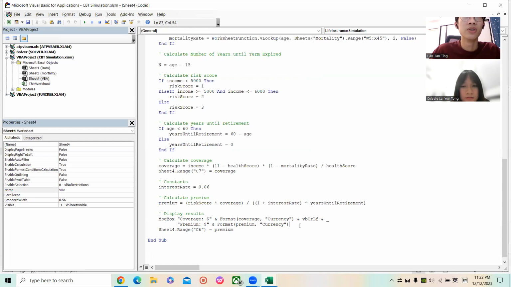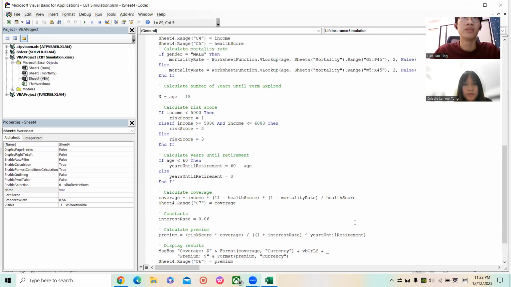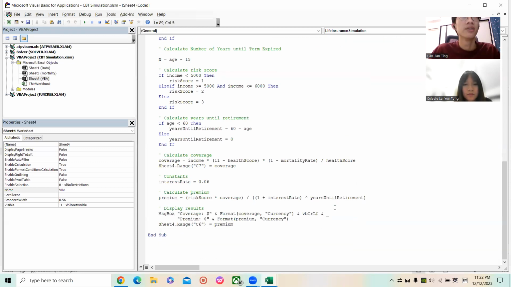So the box will show the coverage and the premium for the information that the customer keyed in. So that's all for the VBA. By using this result, the customer can determine whether they are suitable for this insurance or not, and can know their premium and coverage in advance before they purchase this insurance. So that's all for this simulation. Thank you very much.